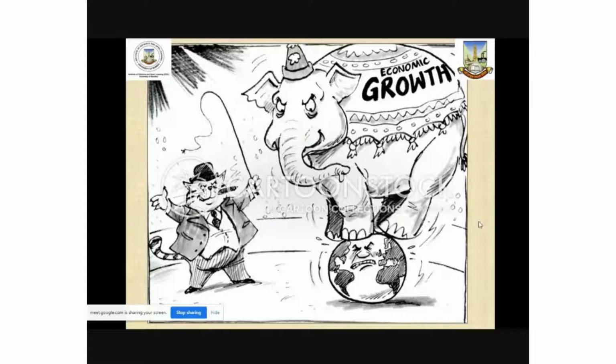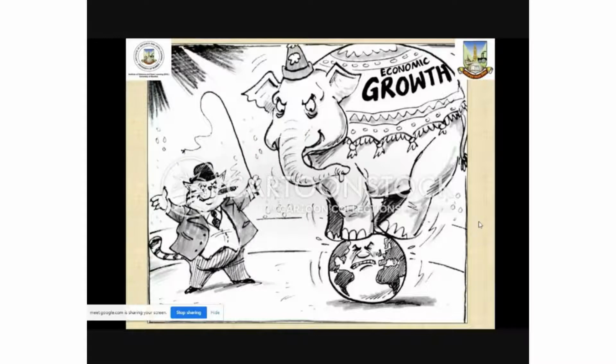Economic growth, which is normally measured in terms of GDP, may not be the only sustainable or important measure to evaluate and assess the level of economic development or level of development of a particular region or a country.